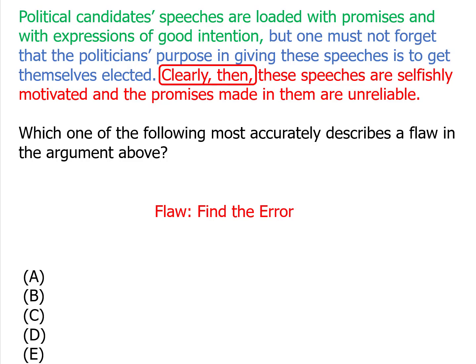Now, half of this argument is okay. Because the speeches are designed to get them elected, it is fair to say that these speeches have selfish motivations. But the flaw here is jumping from saying that the speeches have selfish motivations to saying that they are unreliable. Just because something is motivated selfishly doesn't mean that it has to be false. Clearly, selfish people could still have a reason to tell the truth. So let's look for that flaw in the answer choices.